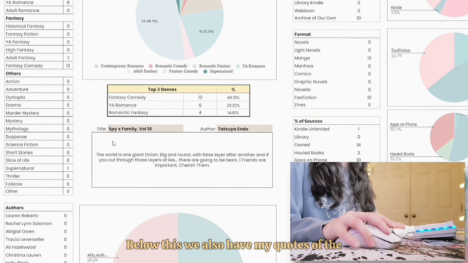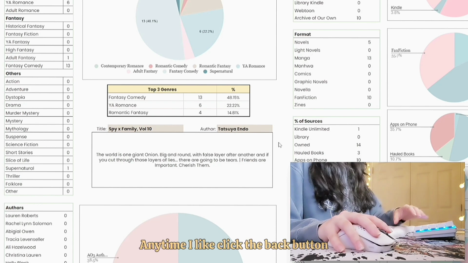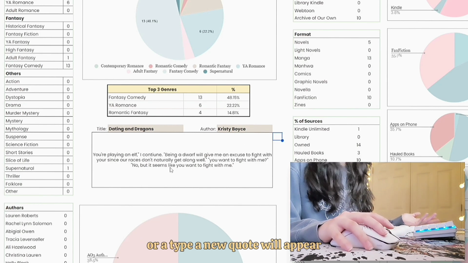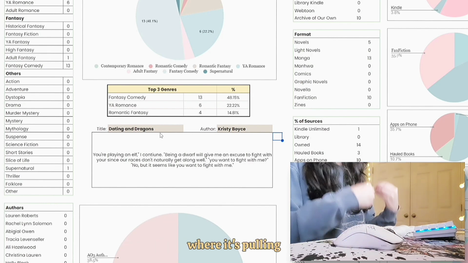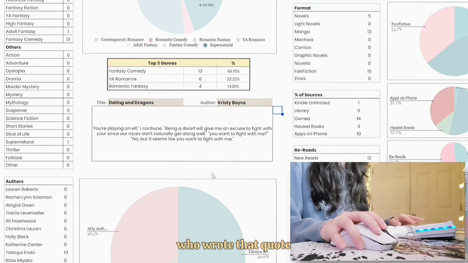Below this, we also have my quotes of the day / random quotes. Anytime I click the back button or I type, a new quote will appear, and that quote will then show me the title of where it's pulling that quote from, as well as the author of who wrote that quote.